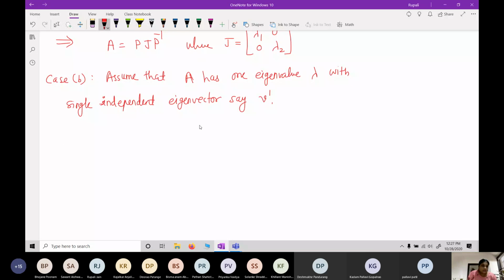So let W be a vector in R2 that is independent of v1, any other vector that is independent of v1.